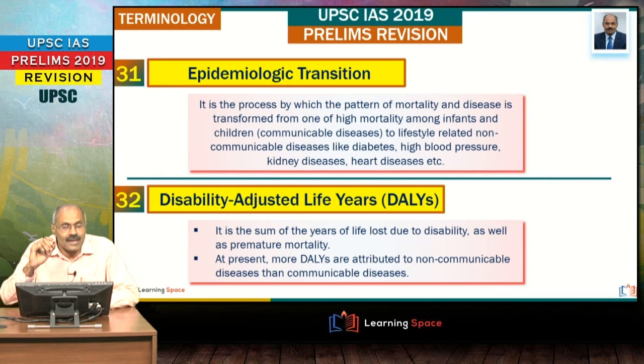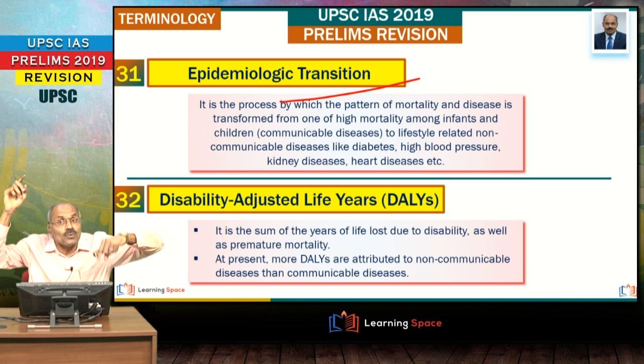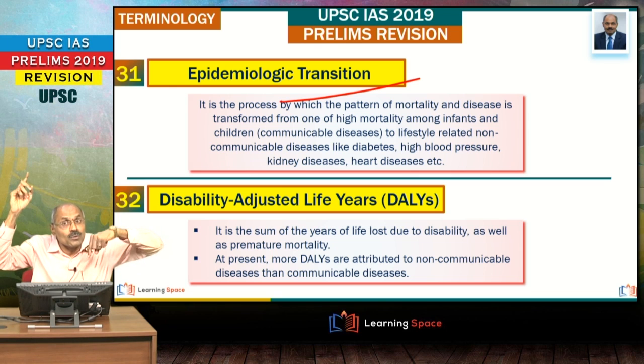Look at the first one. This is epidemiologic transition. And this word is quite often used in recent times to indicate the disease burden. When one looks at India, the disease burden due to non-communicable diseases like heart problems, kidney problems, high blood pressure is more in comparison to communicable diseases.